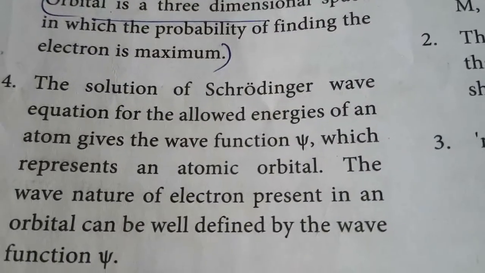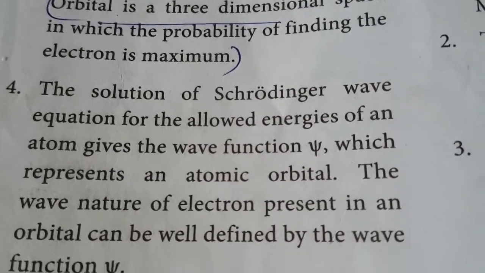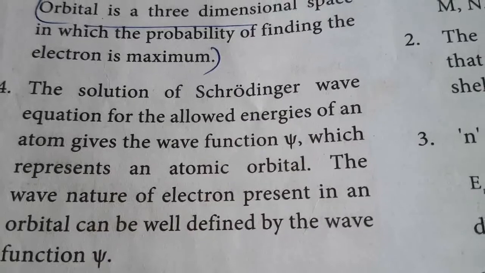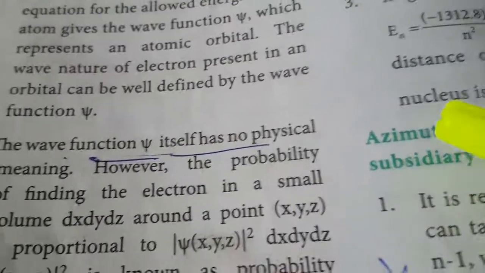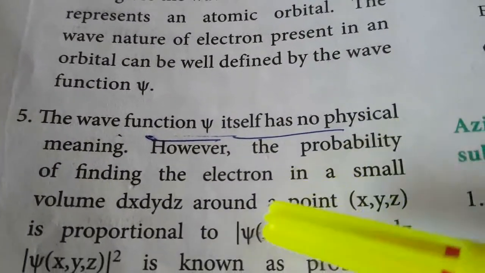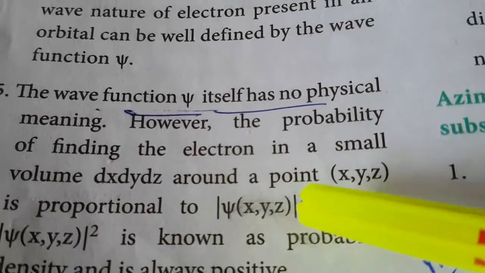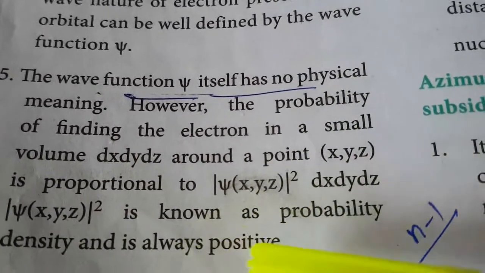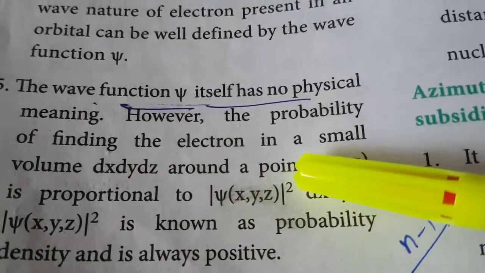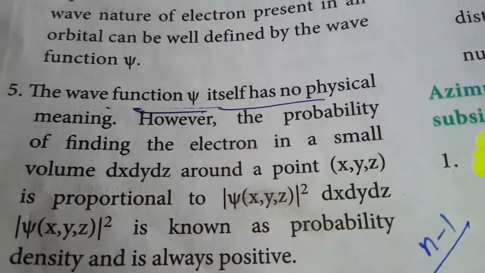Next one is that the Schrodinger wave equation allows the wave function, psi. What is meant by psi? Psi is the wave function. It represents the atomic model. Another one is that psi itself has no physical meaning. But around the point x, y, z it is proportional to the modulus, that is psi of x squared, dx, known as probability density, which is always positive. Because if there is a minus value, the minus square means plus. So the probability density of the electron is always a positive value.